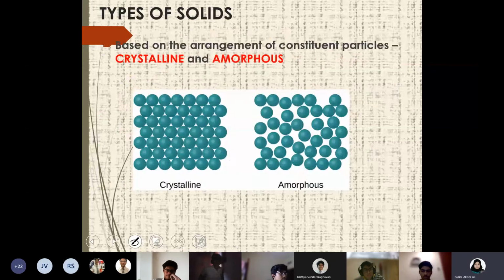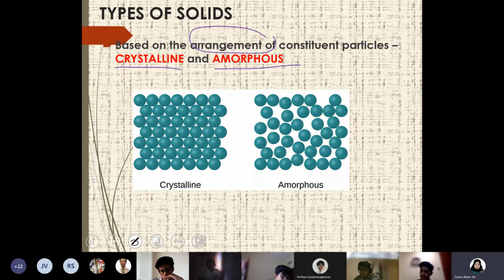So now the other kind of classification: you can classify solids based on the arrangement of the constituent particles, and that classification is crystalline solids and amorphous solids. This is a very important aspect because in a few slides I'll be discussing important board exam questions related to this topic. You should be able to differentiate what is a crystalline solid and what is an amorphous solid. Okay, let me ask. Yes, Jadin. From the diagram, as you can see over here, how will you differentiate crystalline and amorphous solids?